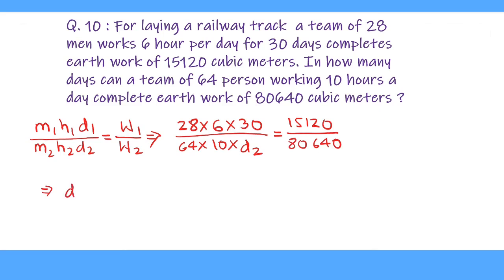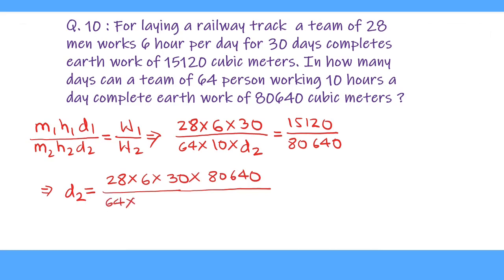This gives D2 equal to 28 multiplied by 6 multiplied by 30 multiplied by 80,640 upon 64 multiplied by 10 multiplied by 15,120. So we cancel 0 of numerator by 0 of denominator, and again 0 of denominator by 0 of numerator. 28 is cancelled by 14 for 2 times, and 14 divides 1512.